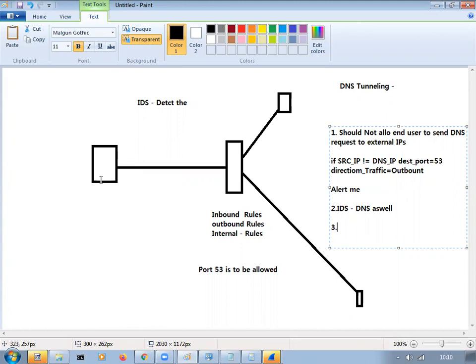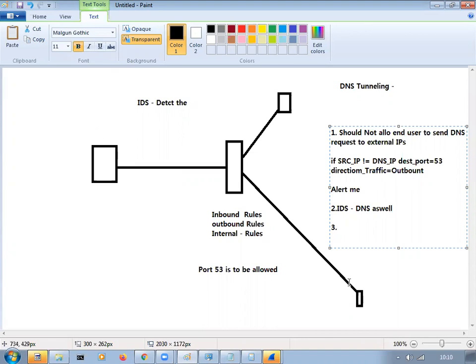By that time this server has been lost. So he's sending a DNS request to the external server. When he's trying to send this DNS request to some external DNS server which got configured over there, in between, within that week, some ISP has blocked it because it is doing some unnecessary things. So that IP is gone now, it is not there.